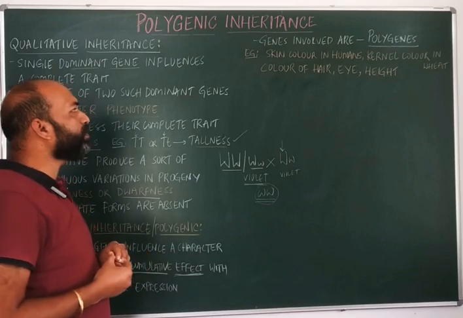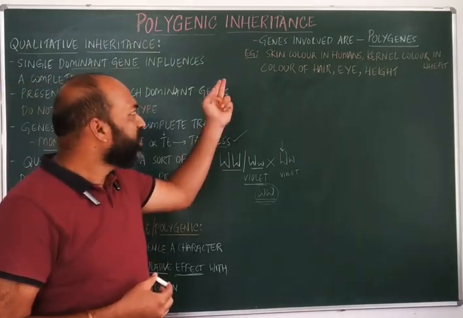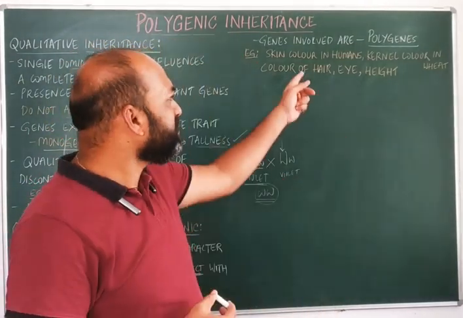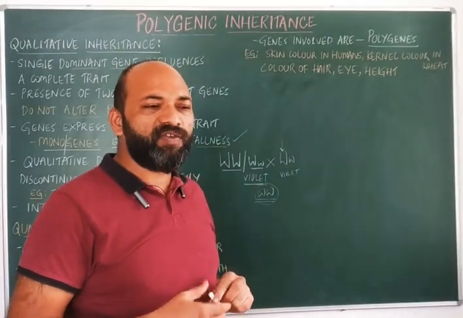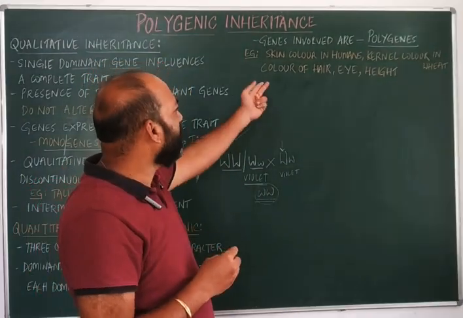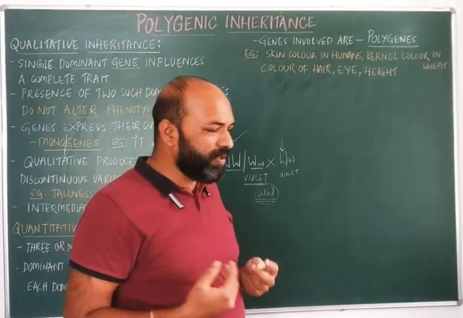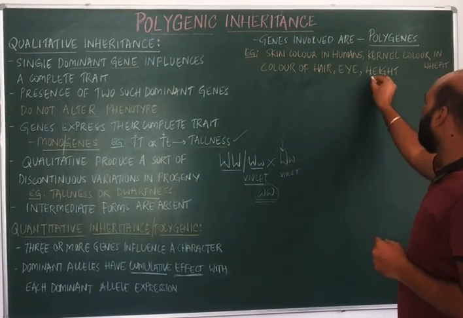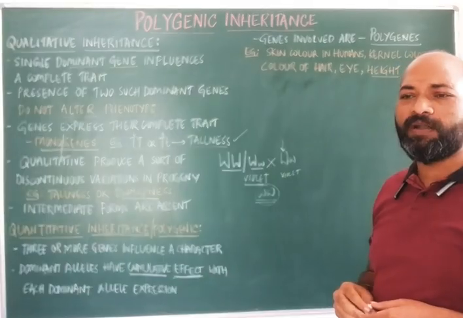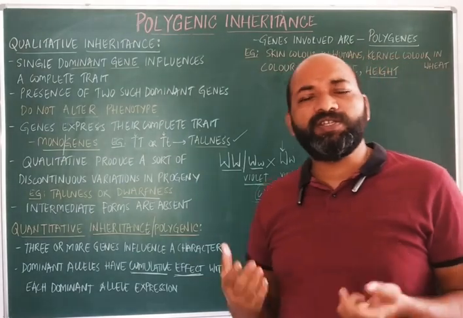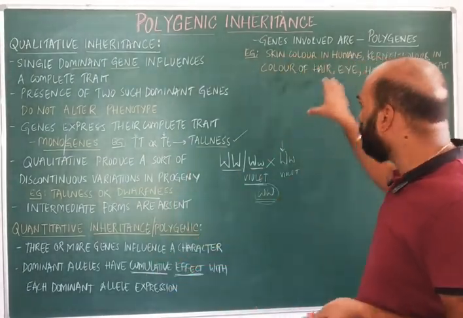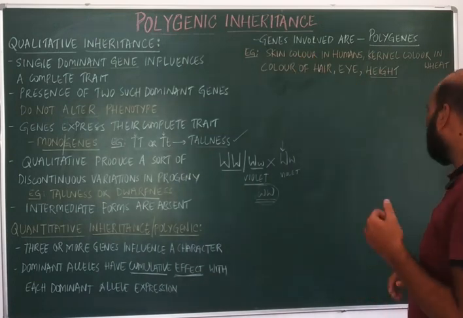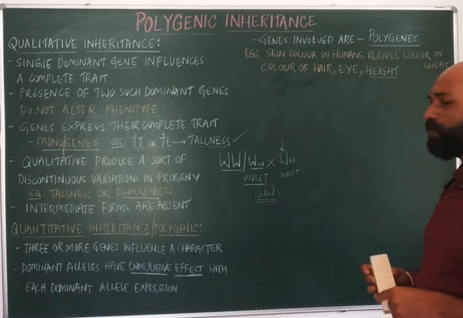So what are the examples of polygenic inheritance? The first one, which is very common, is skin color in humans. Next is the kernel color in wheat, the outer coating. Apart from that, hair color and eye color in human beings, and the height of the individual. Everything depends upon polygenes, where three or more genes are involved in controlling all these characters, whether skin color, hair color, eye color, or the height of an individual.